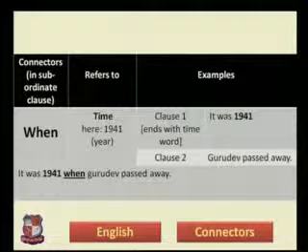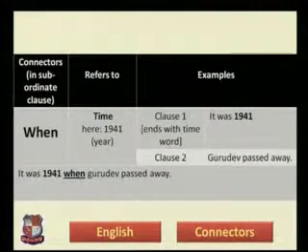Next is when. Generally the complex sentences which are made using the connector when are called adverb clause of time, because it refers to the time. There are two clauses. Clause number 1 ends with a time word, as we saw in the previous slide that clause number 1 ends with the name of a place, and in this slide it will end with a word showing time.